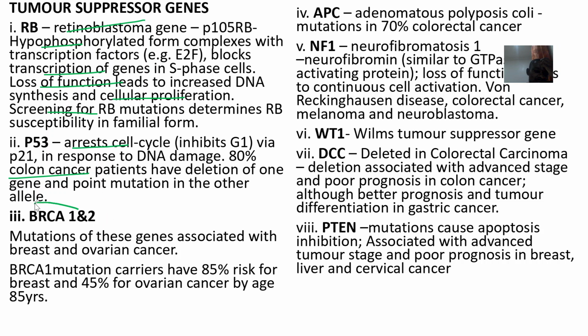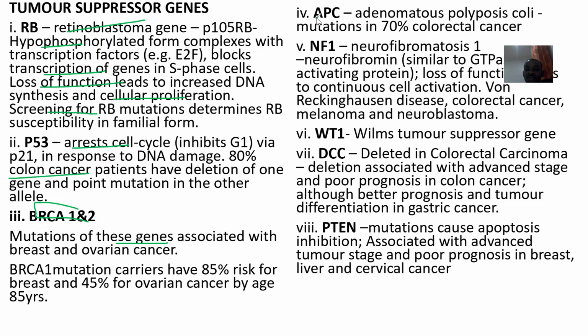Then we have BRCA1 and BRCA2. Of course, those are basically problems in women. Mutations in these genes are associated with breast cancer and ovarian cancer. BRCA1 mutation carriers have an 85% risk to develop breast cancer and a 45% risk to develop ovarian cancer by the age of 85.